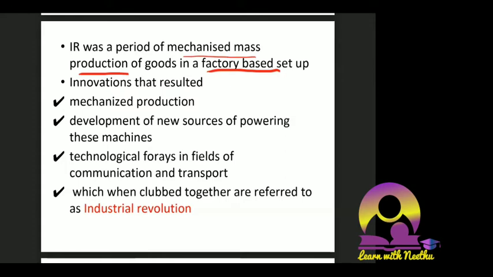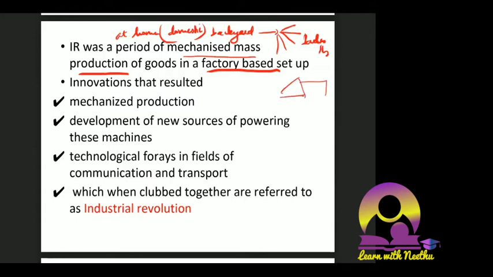Before, production used to happen at home, or domestic production. What do you mean by domestic production? All the production used to happen at home, in the backyard of the home, and it was transported to the market for exchange, or we had the barter system. Everything changed when mechanized mass production came. Now there is no more domestic production at home. People are supposed to move towards the factory, and under one roof all production happens. Something called a factory setup has come, so everything happens here. No more production at home. That marked the industrial revolution.